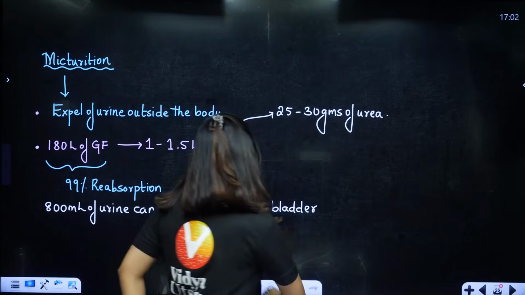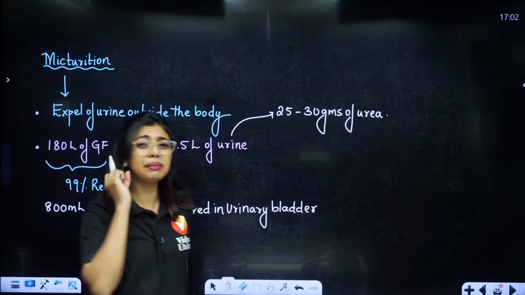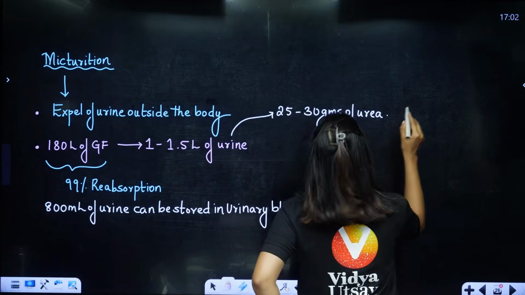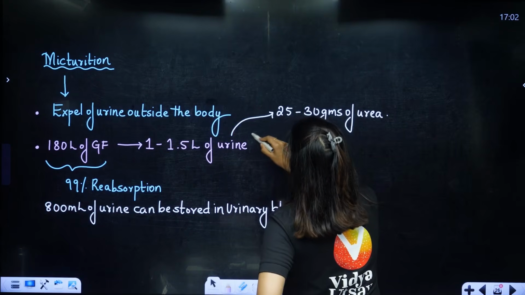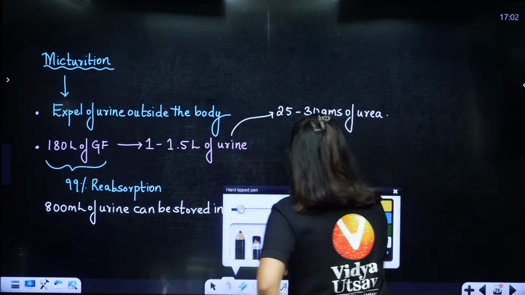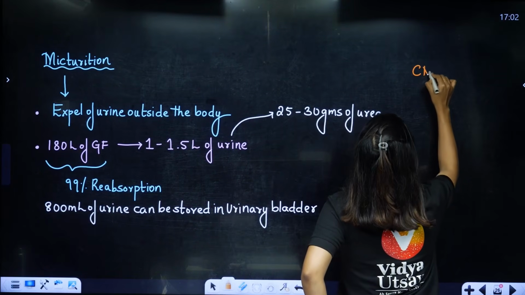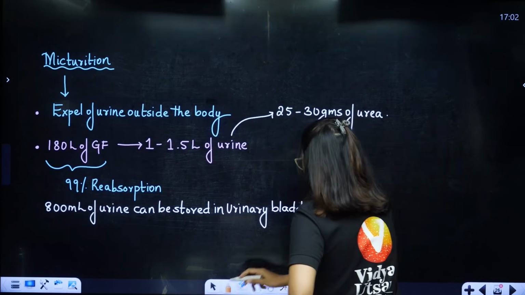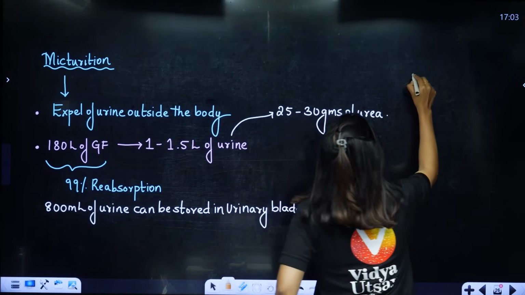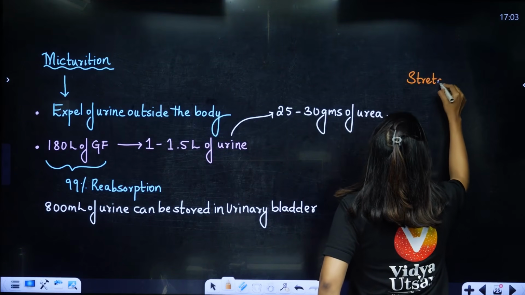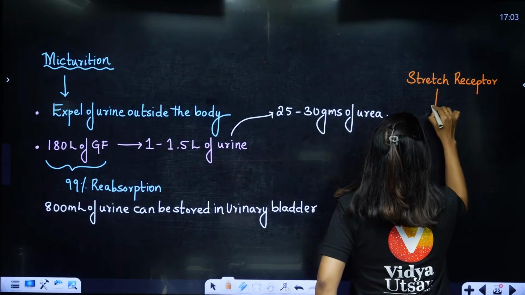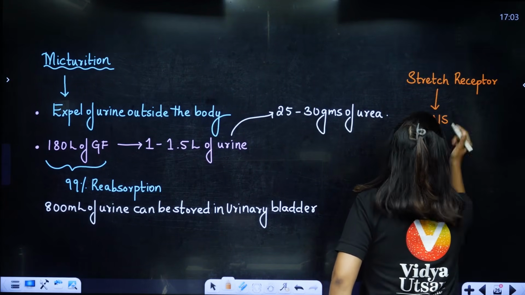Now students, please remember, how does the whole process happen? Micturition, how does the expulsion of urine happen? For expulsion of urine to happen, we need to send a signal, right? First of all, stretch receptors present on the urinary bladder will send the first signal telling that I am full. What to do? Because I told you, the brain only will send all the signals. Other than that, no one else can send the signals.